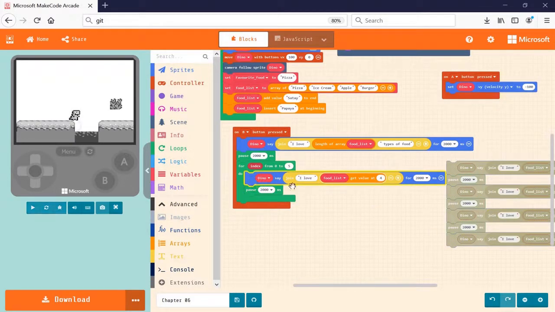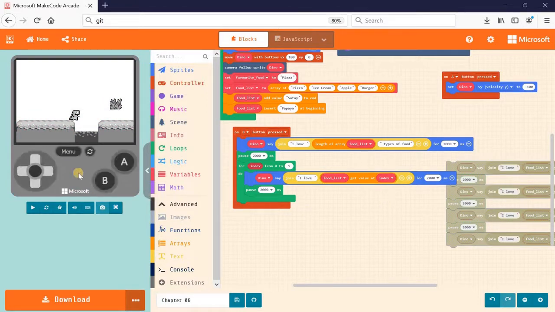And say, Dino say I love food list get value at, instead of number 4, I'm going to utilize the index, because this index represents the index value for each iteration. So when it's iteration number 1, the index will be 0. And in the second round, it will increase and become 1. Then the third round will become 2. And the fourth round will become 3. So I can use this index directly by dragging it and putting it on top of the value 4.